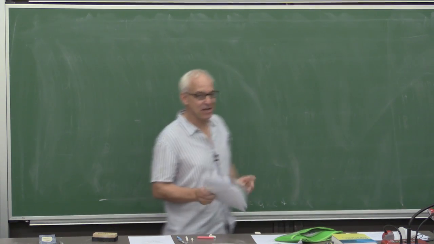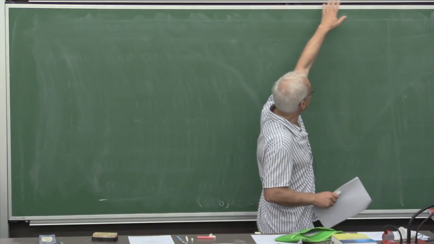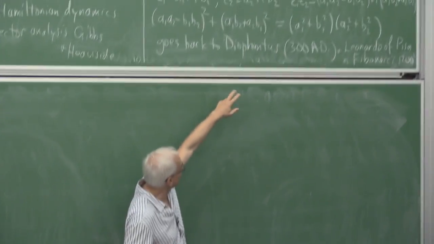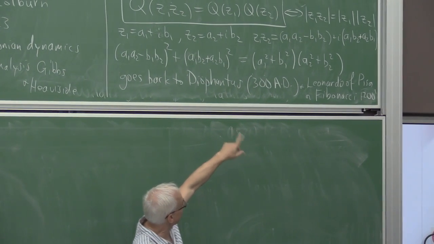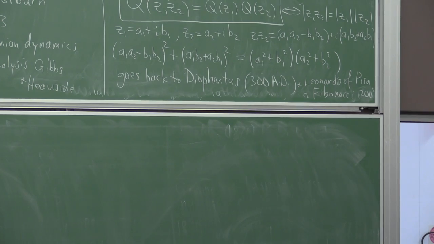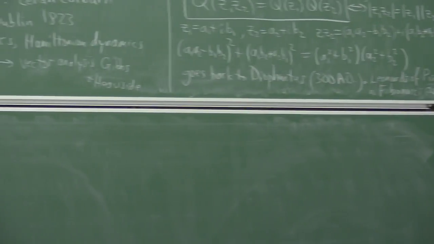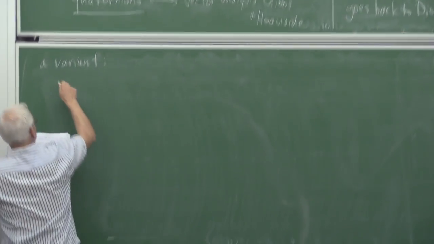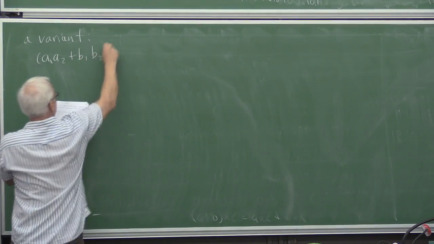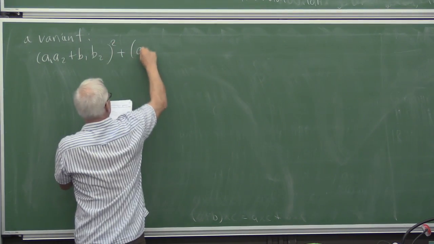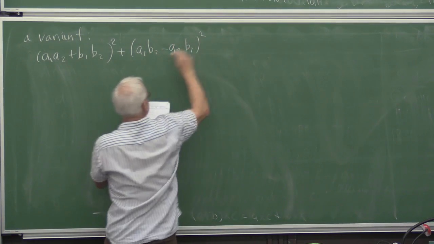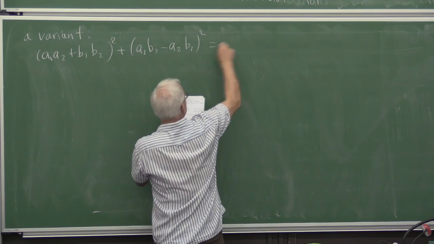All right, so this identity that we've just written down, here it is again. (A1A2 − B1B2)² + (A1B2 + A2B1)² = (A1² + B1²)(A2² + B2²). It has a kind of a twin variant. So a variant of that is (A1A2 + B1B2)² + (A1B2 − A2B1)² = (A1² + B1²)(A2² + B2²), with the minus now in the right spot.